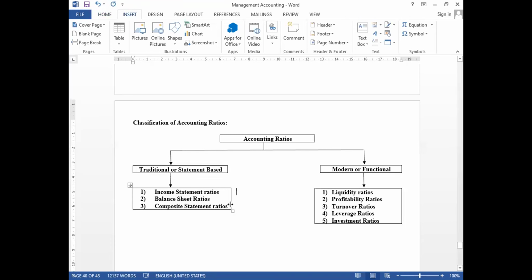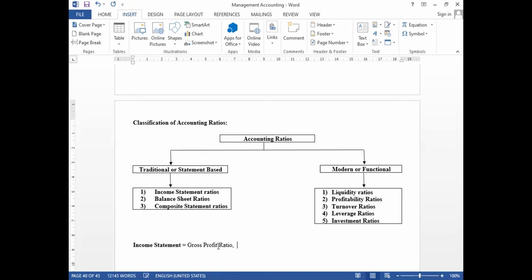Say, for example, what are all the items present in the income statement? Previously we did gross profit, that is called gross profit ratio, because the gross profit entry is there in the income statement.